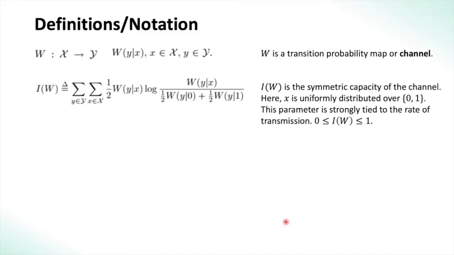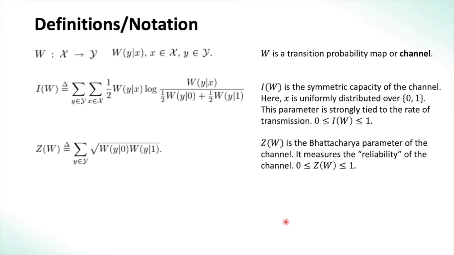So, I of W is defined as the summation over all the output symbols and the summation over all input symbols, half of W of y given x times log of W of y given x divided by the probability of Y occurring. That's the average probability of Y occurring. This is the same as what Shannon defined in his paper. Note that I of W is bounded between 0 and 1.